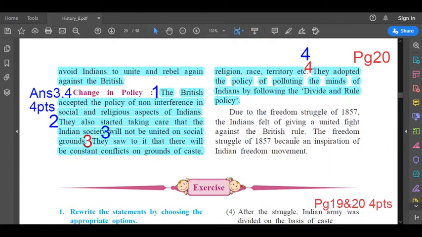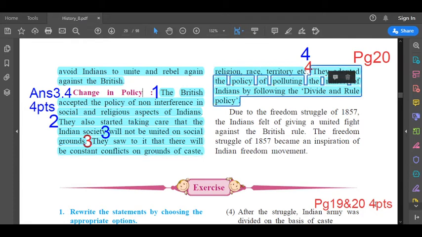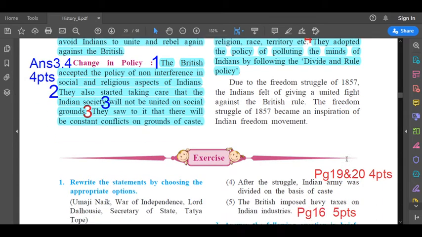Okay, left hand side. First paragraph, change in policy. It's highlighted in pink. Now the first point, see the first one in blue. The British accepted the policy of non-interference in social and religious aspects of Indians. Second, they also started taking care that the Indian society would not be united on social grounds. Third, they saw to it that there would be constant conflicts on grounds of caste, religion, race, territory, etc. Fourth and the last point, they adopted the policy of polluting the minds of Indians by following the divide and rule policy. Till here, answer 3.4, which comprises 4 points that are marked in blue.